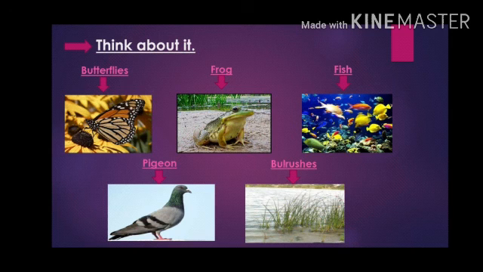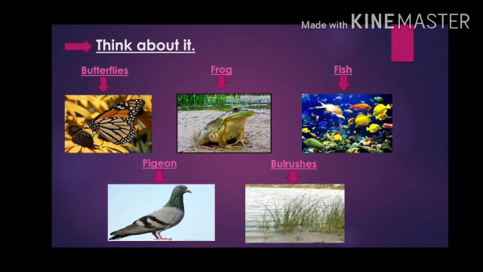What do sheep eat? They will eat the leaves of shrubs, that is the small plants. But can a tiger eat the leaves of shrubs? No. So what does the tiger eat? It will eat deer, bison, etc. Now, fish can breathe in water.